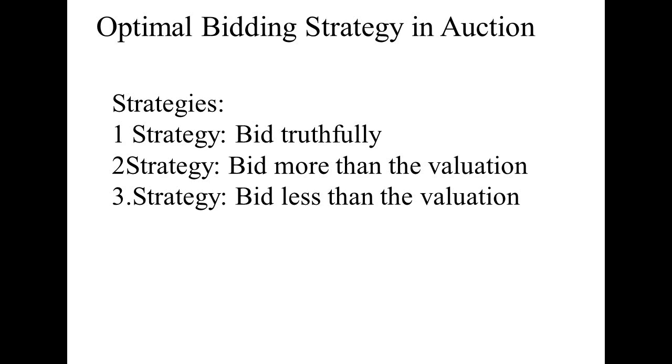You can see here, every player can have 3 possible strategies. Strategy 1 is to bid truthfully, which means every player puts a bid equal to the valuation. Suppose for a player the valuation of a house is 70 lakh and he puts a bid of 70 lakh, it means the player is bidding truthfully. The second strategy is where the player bids more than the valuation. If I assume 70 lakh is the valuation and a player puts a bid of 85 lakh, the player is bidding more than the valuation. So this is strategy 2.